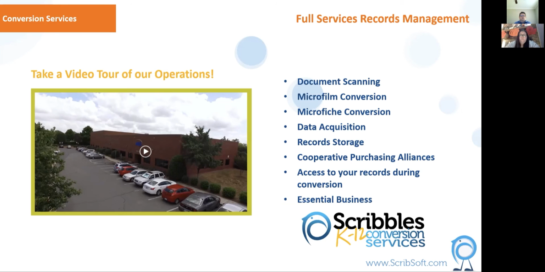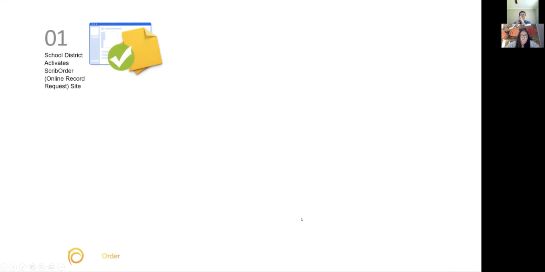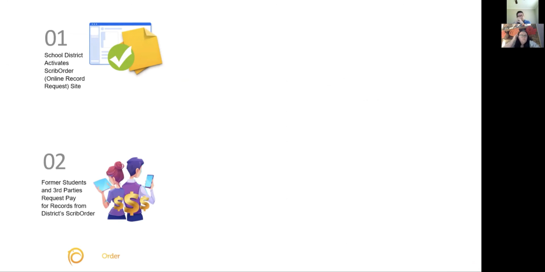I'm going to show some slides to show how the Scan to Zero plan works. First of all, the school district will activate the Scribble Order online record request site. Former students and third parties will go onto that site, request and pay for records, generating funds.